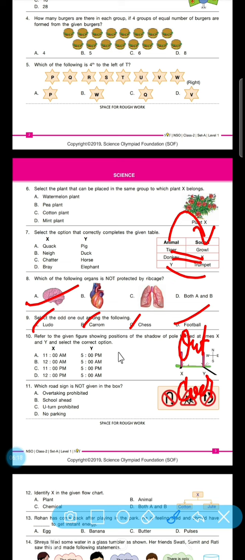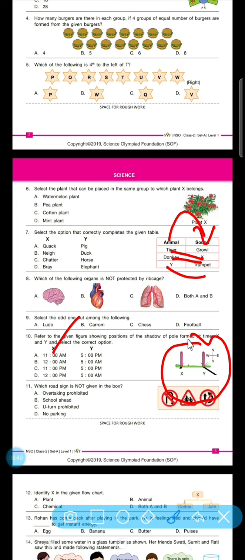Refer to the given figures showing positions of the shadow of the pole at the time of X. X is a time we have given here, 11 a.m. and 5 p.m. So what will be the correct time when the pole has this shadow? If we see, the correct time is option A, like at 11 a.m. and 5 p.m. we have this shadow.